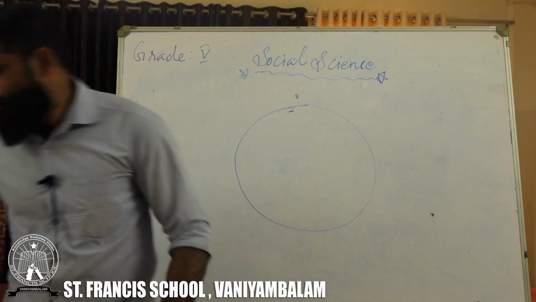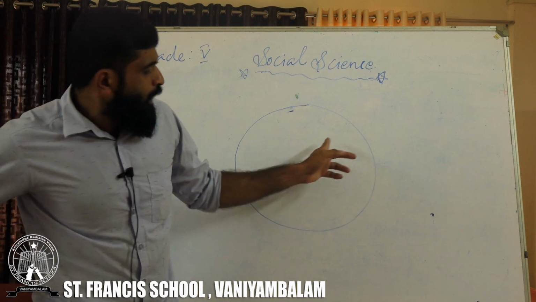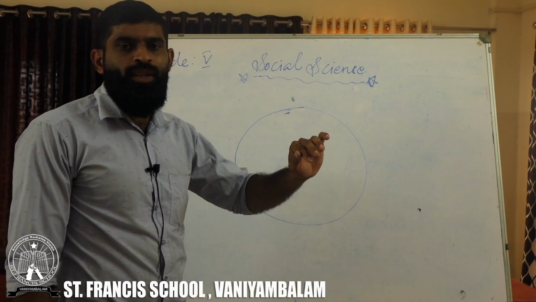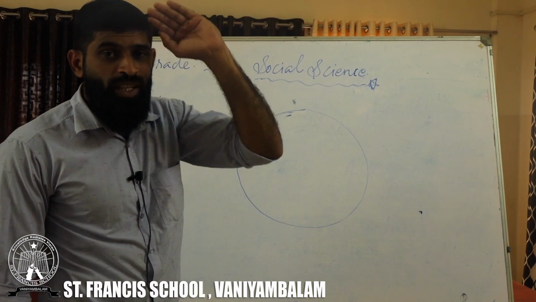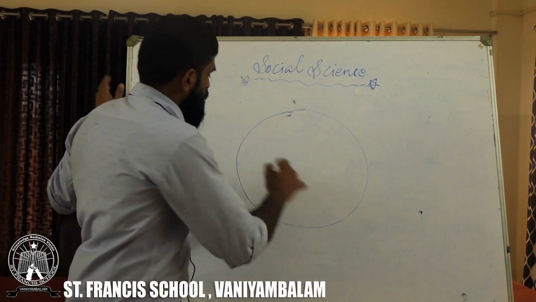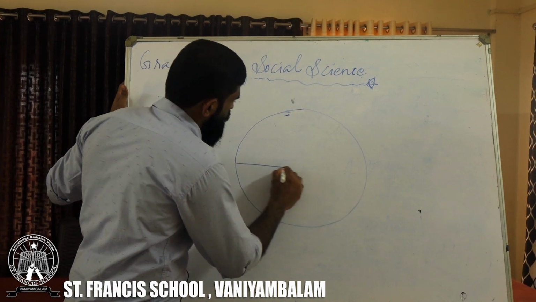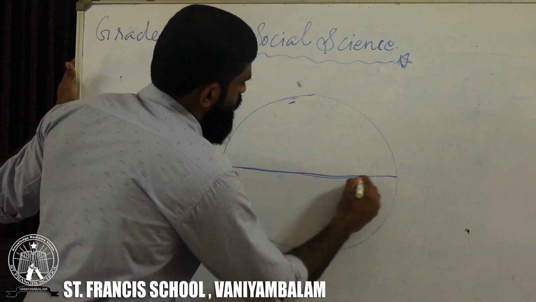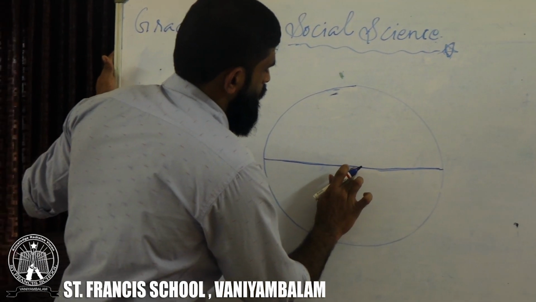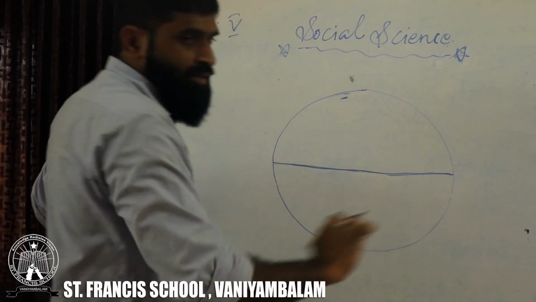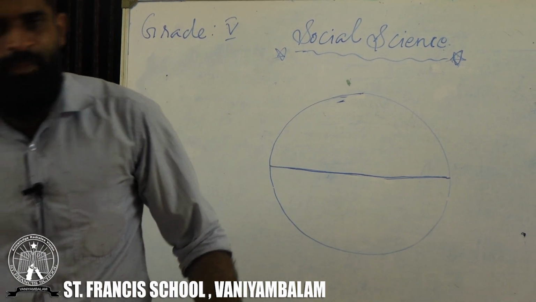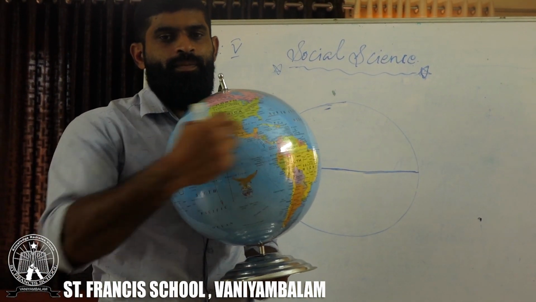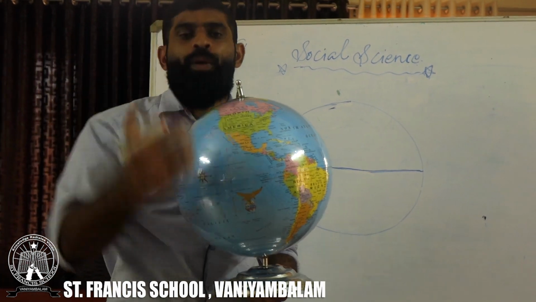See, this is actually the round form. Here we are going to learn about latitude, how we are going to draw latitudes. So look at this. This is an imaginary line. This is a circle. You can see the globe right now. At present, you can see this side. The back side you cannot see.